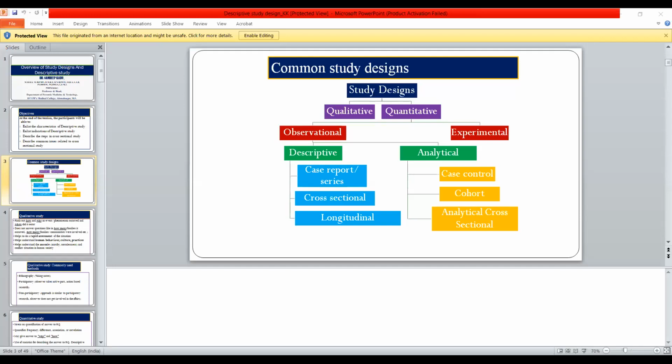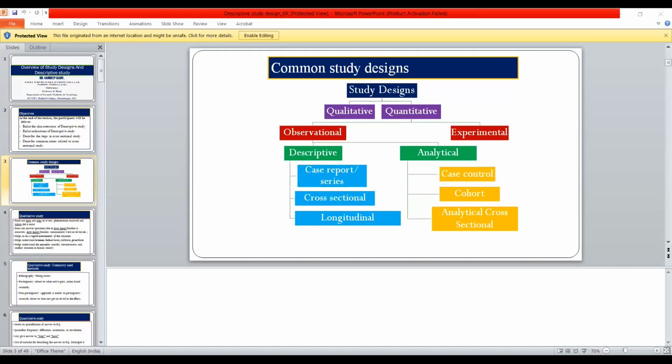On variables, there will be a separate lecture. At that time your concept will again get clear. Understood? So what is the objective of the analytical study? To study the difference or association of a dependent variable with one or more independent variables. Outcome and independent variable are present before the study starts. So this is for the case control study.